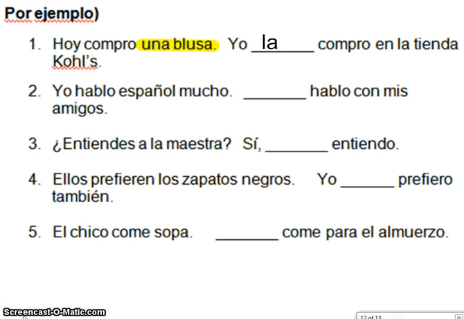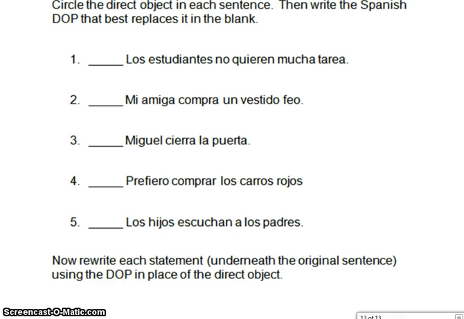Okay, so what we need to do now is to finish the rest of these. It would be helpful to highlight the noun in the first sentence to identify what is being replaced in the second sentence. That's my suggestion. And then the last part here, it says write the Spanish DOP that replaces it. For example, los estudiantes no quieren mucha tarea. So, what would be the direct object in the sentence? Write the Spanish direct object pronoun that replaces it. Think about it.